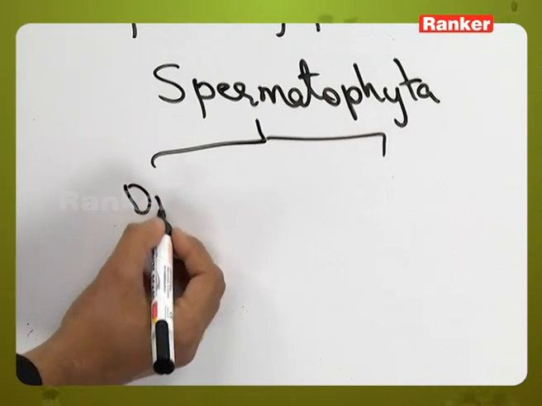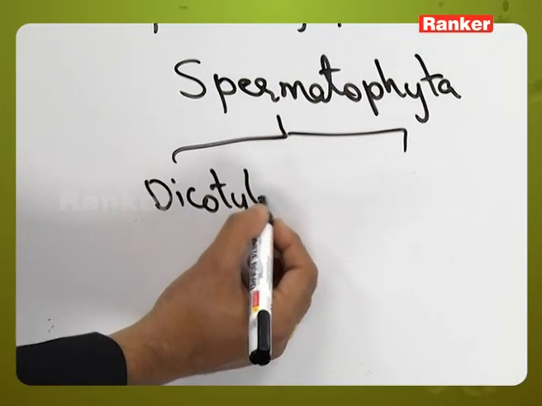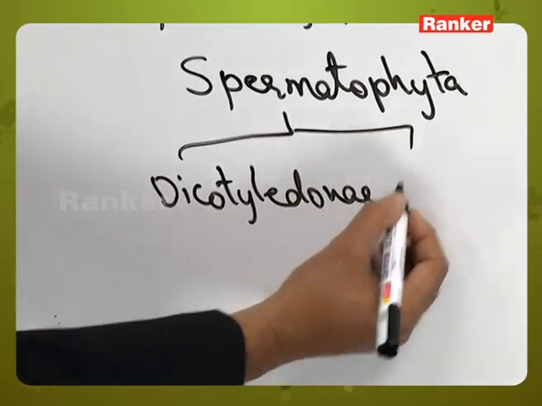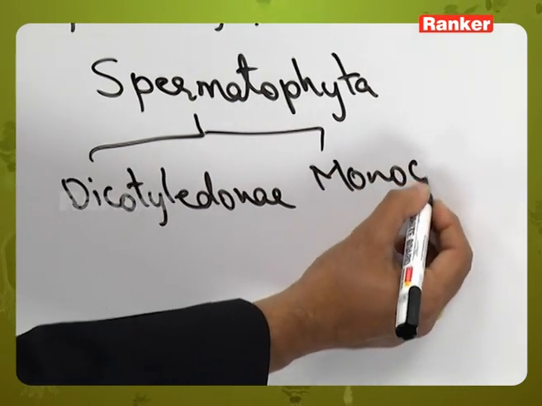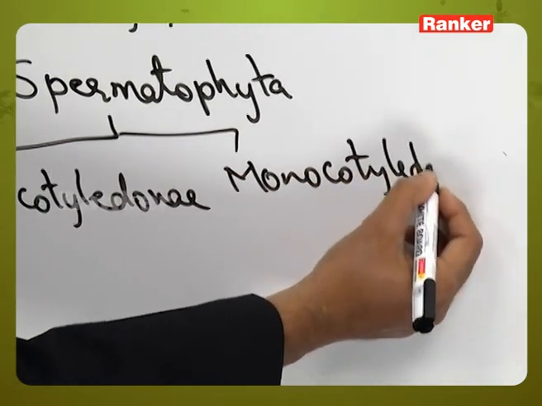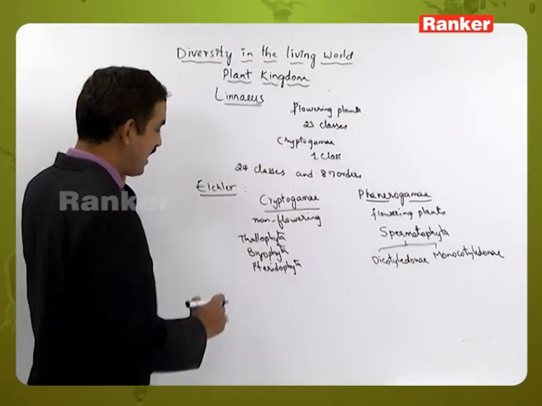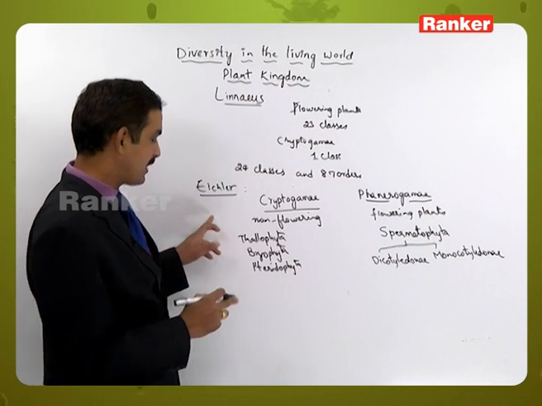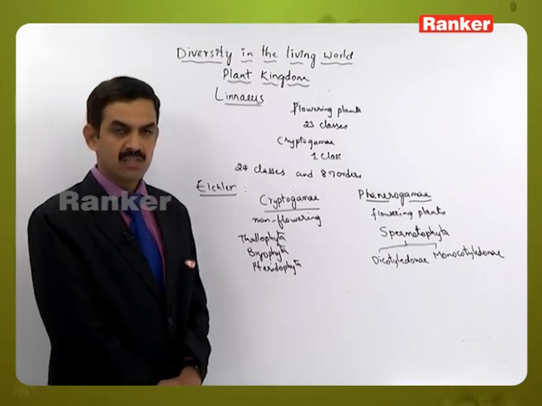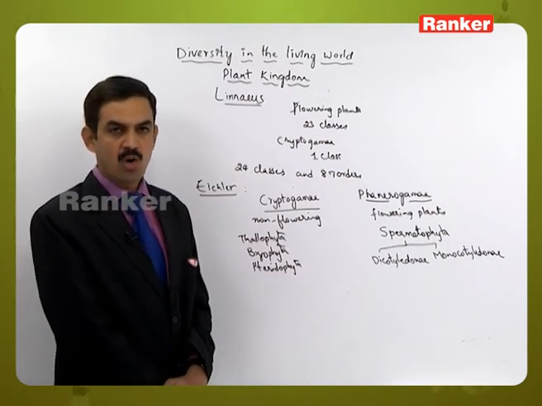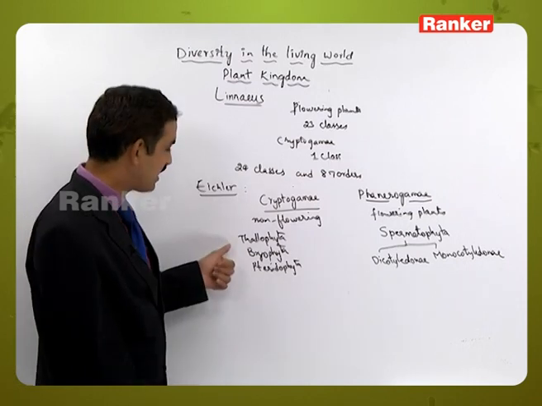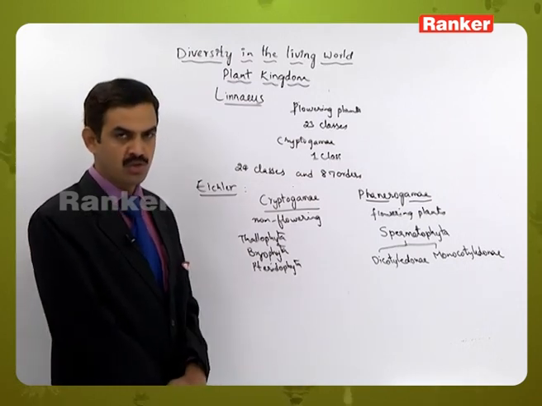One is called Dicotyledonae and the other Monocotyledonae. So likewise, all the plants have been kept here. Apart from that one, we know that algae are present, some of the bacteria are present. So likewise, blue-green algae or the cyanobacteria have been kept under Thallophyta group of individuals.